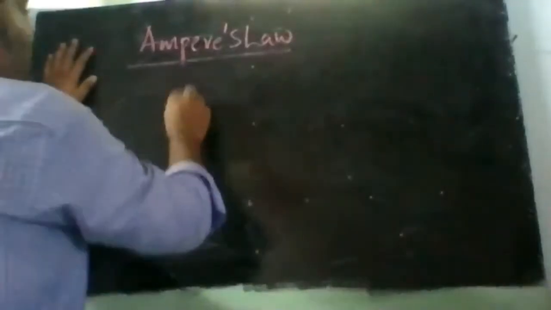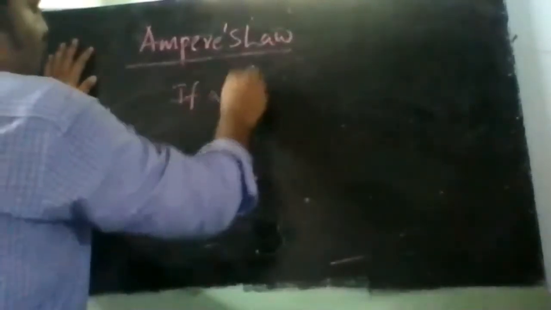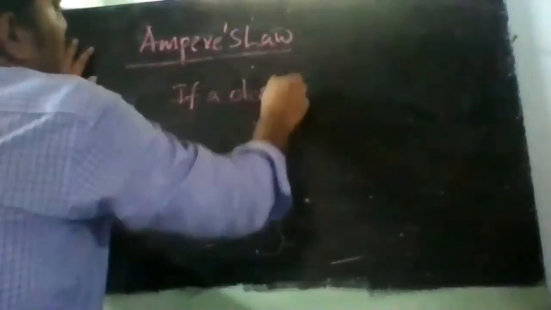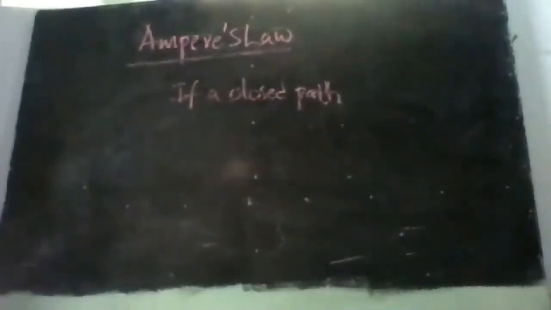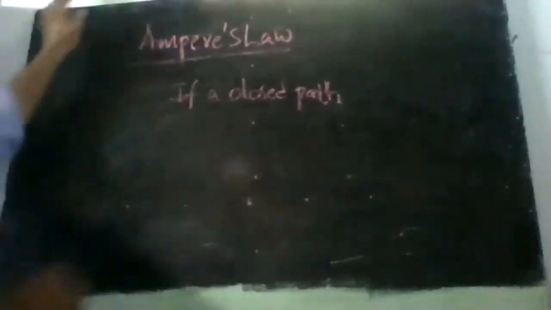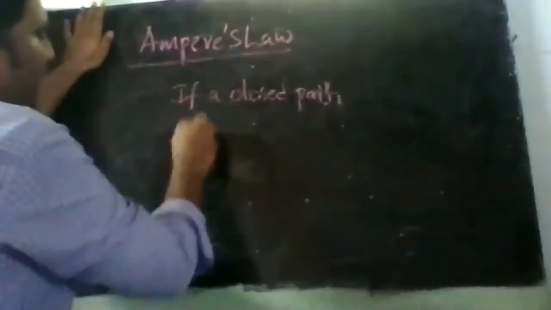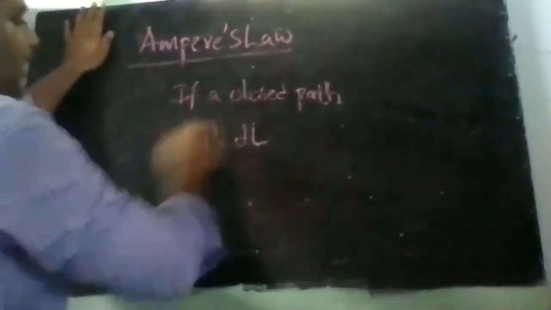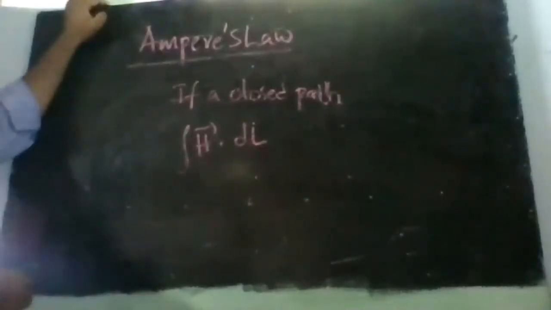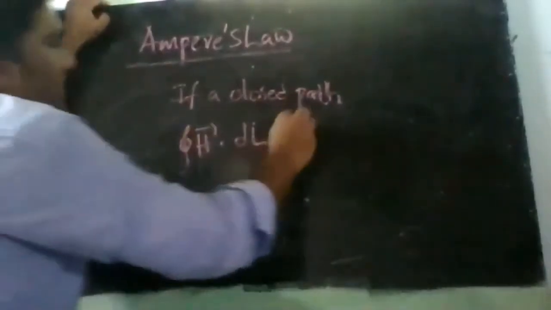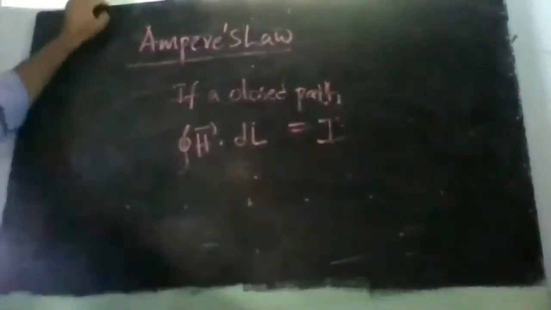Ampere's law says that if a closed path, called an Amperian path, is taken around a conductor, then the integral of the magnetic field intensity around this path, or the sum of the magnetic field intensity around this path, will be equal to the current flowing through the conductor.